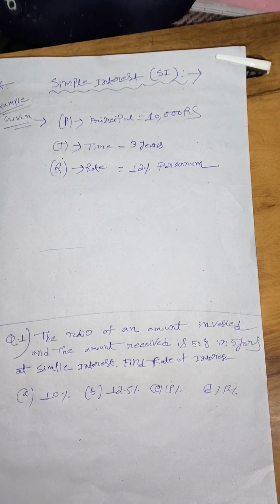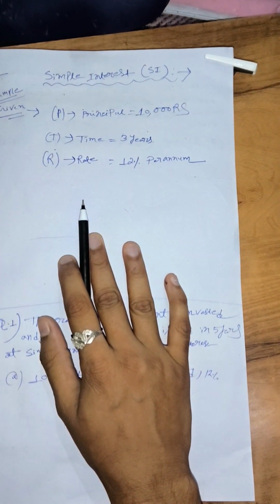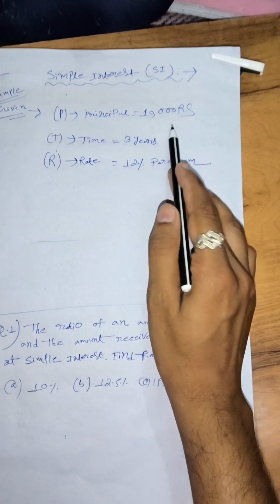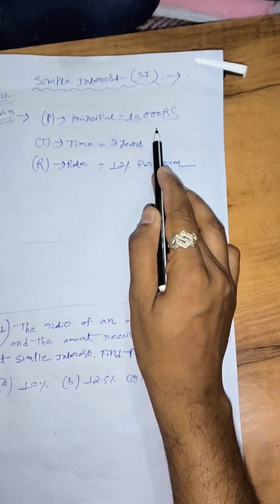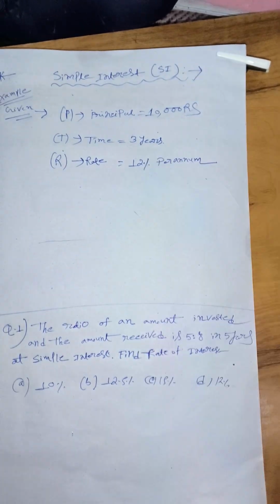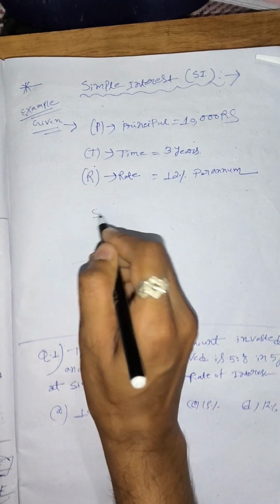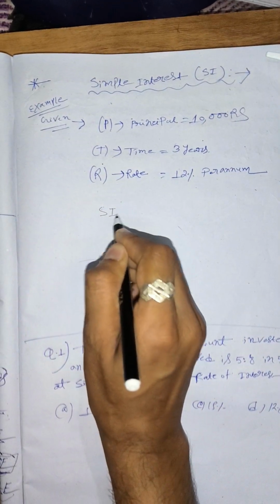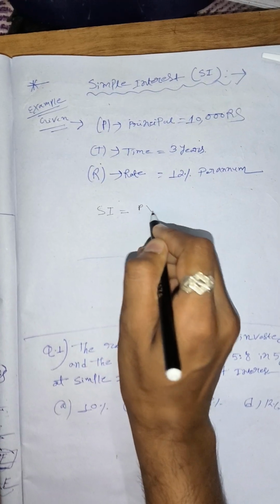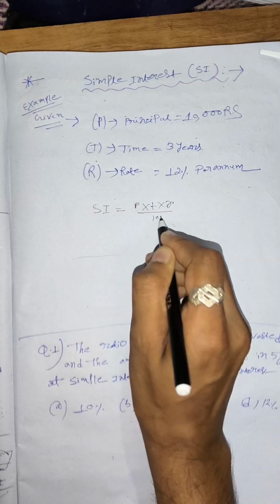The basic definition of simple interest is that it is a fixed percentage on the original principal amount of money charged over a certain period of time. And the basic formula of simple interest, SI, is equal to P, principal, into T, time, into R, rate of interest, divided by 100.